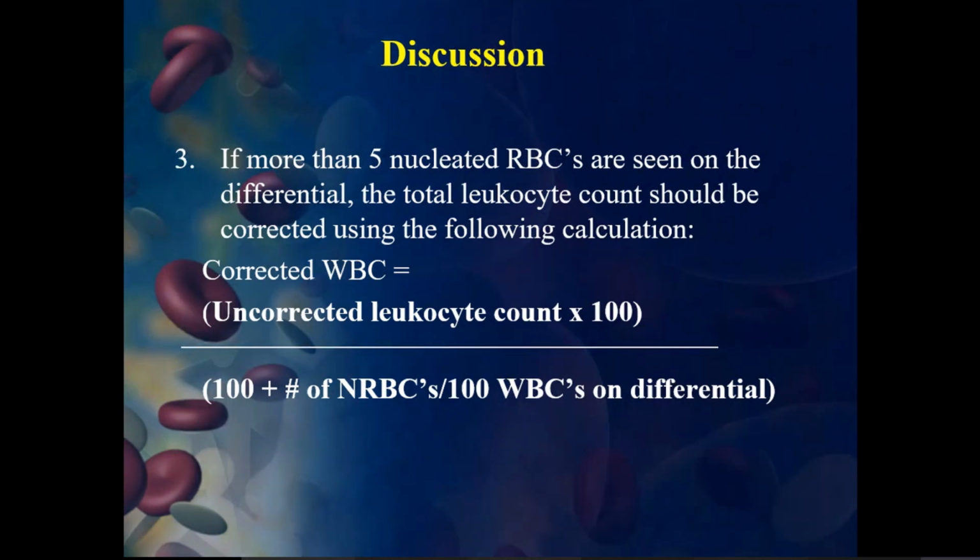Okay, so this will help you to find out. The differential count we can go for, and that differential count will help you to see what are the different types of white blood cells which are present in the blood.